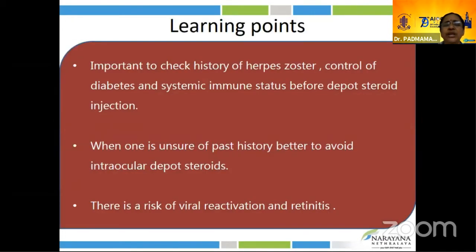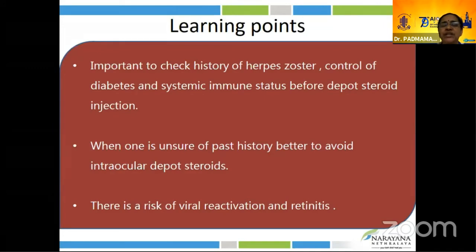It is important to check the history of herpes zoster. This particular patient had scrotal herpes which was missed, and PST was given thinking that it was a case of post-fever retinitis. And on top of it, he was diabetic, with systemic immune status compromised due to uncontrolled sugar.